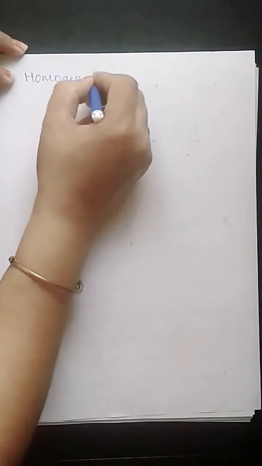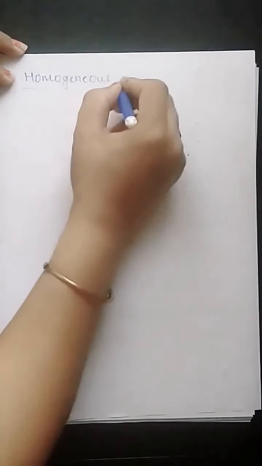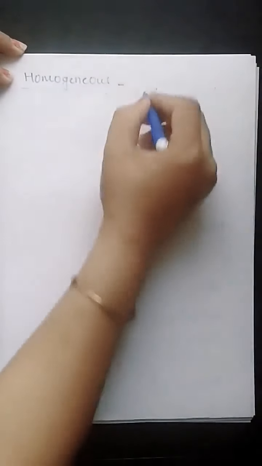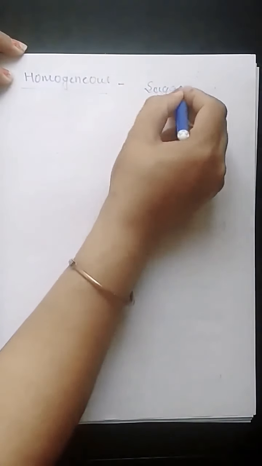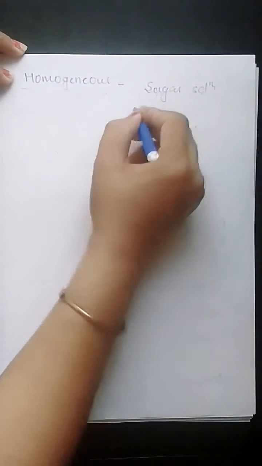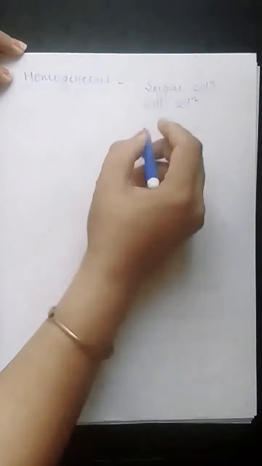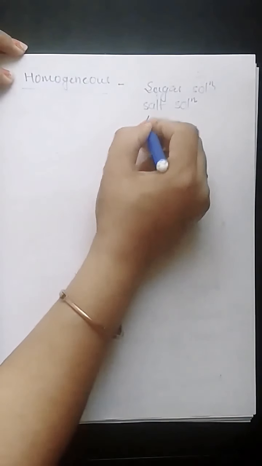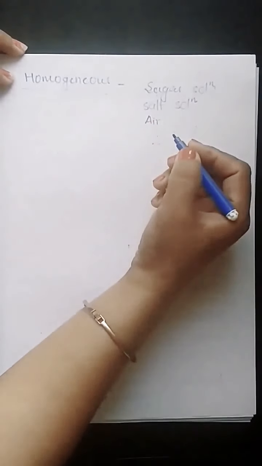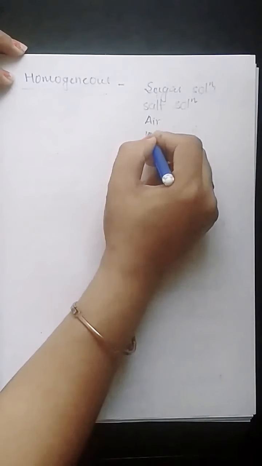Now, homogeneous mixture: homo means uniform, same. Such mixtures are like sugar solution or salt solution, or we can take the example of air, or a solution of water and alcohol.